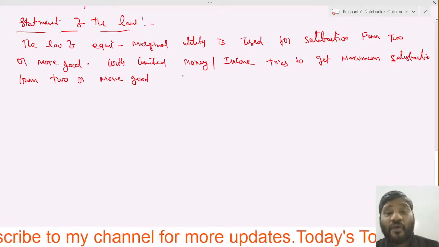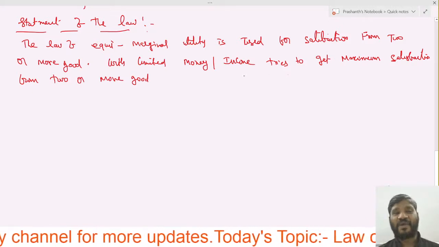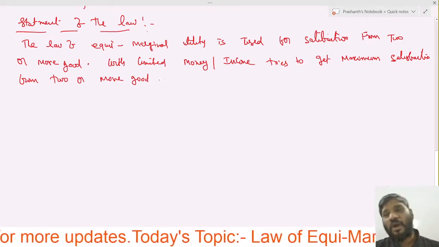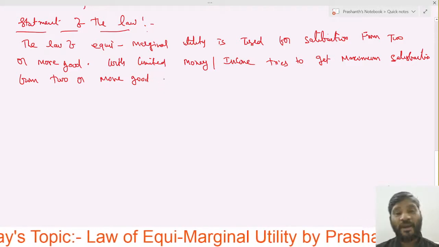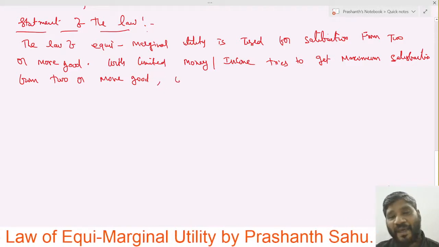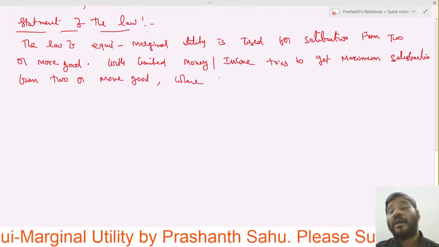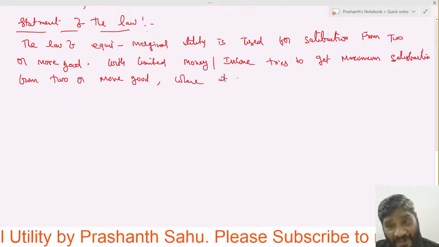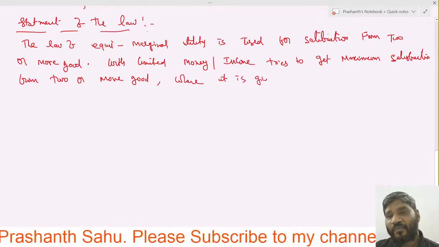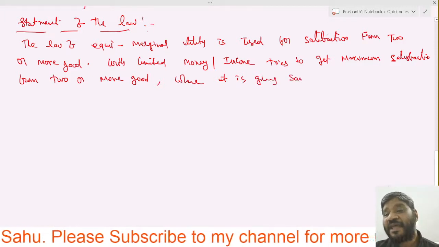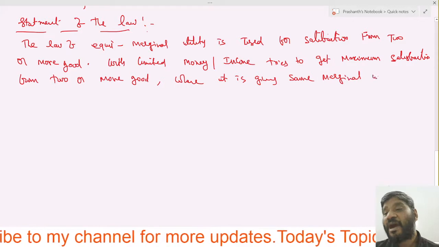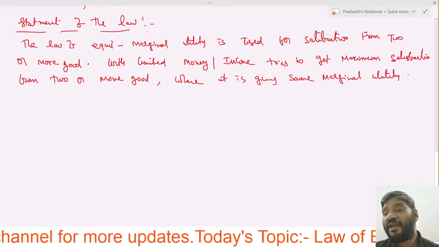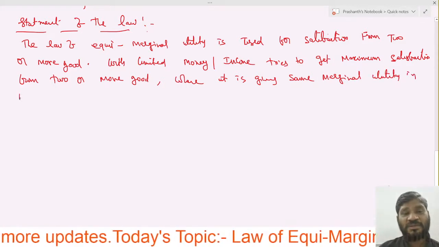Now he wants to get maximum satisfaction, or full satisfaction, from 2 or more goods, where it is giving the same marginal utility in all.